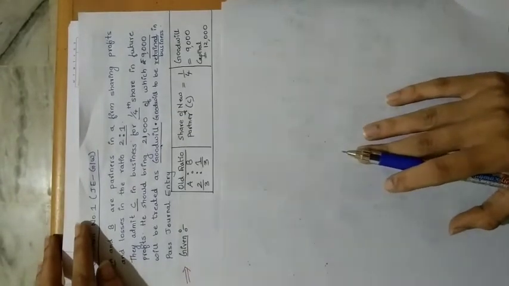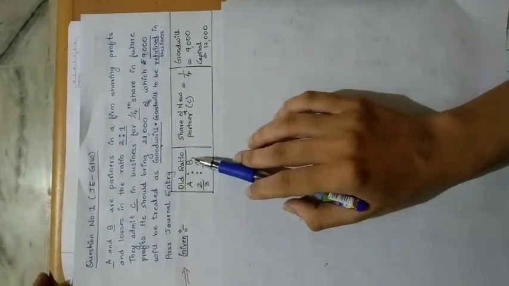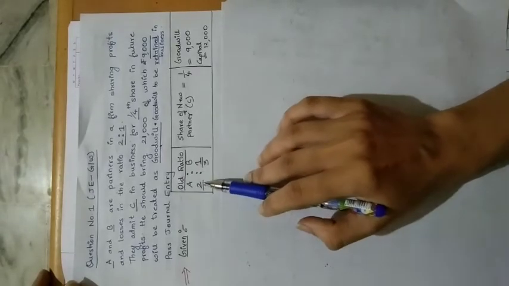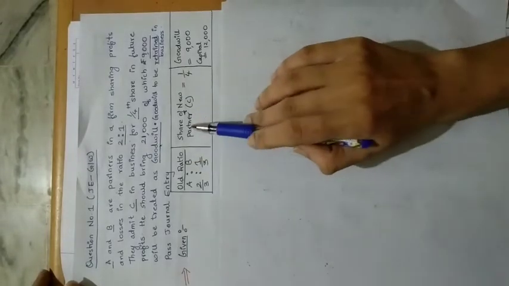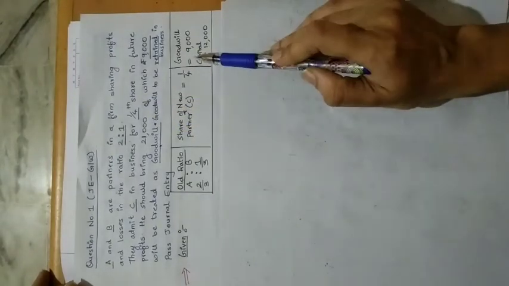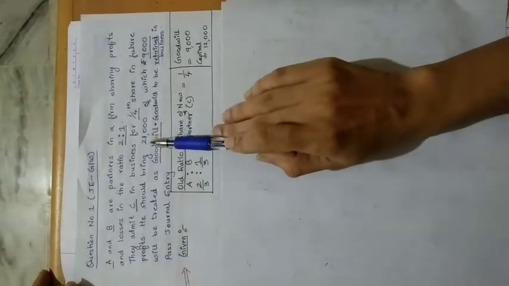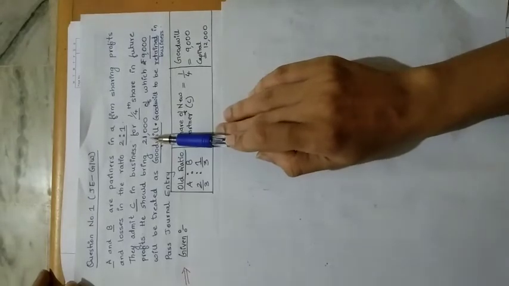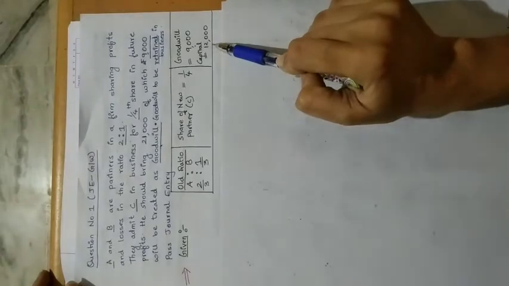So we'll quickly write here what is given. What are the details given? Old ratio of A and B: 2:1, so we can write it as 2/3, 1/3. Then the share of the new partner. C is the new partner. How much share are we giving to C? 1/4. Goodwill is how much? 9,000, and the remaining balance is 12,000. So in total, how much should he bring into the business? 21,000, out of which 9,000 is goodwill and the remaining 12,000 is his capital.